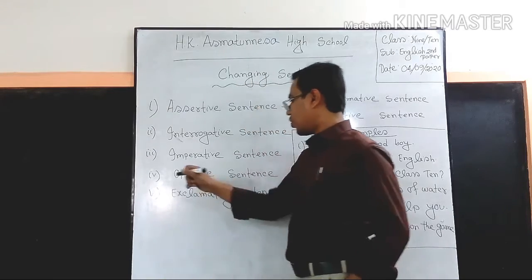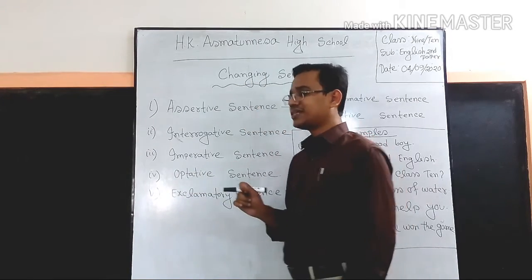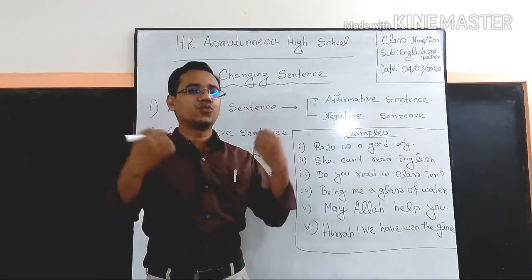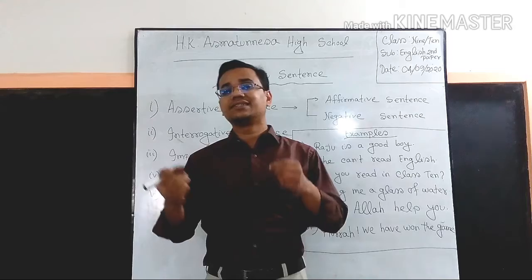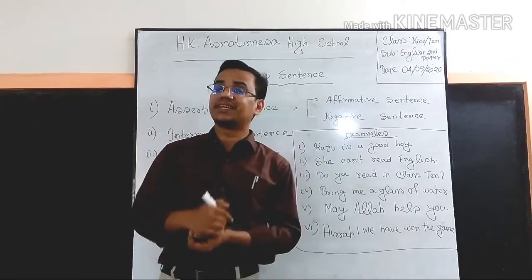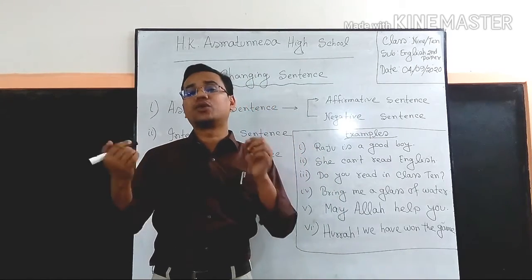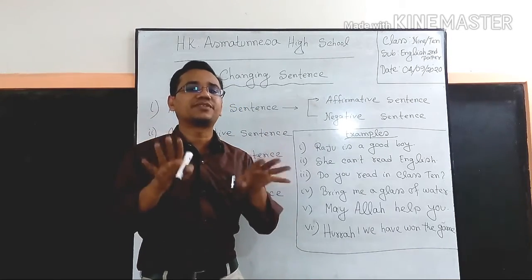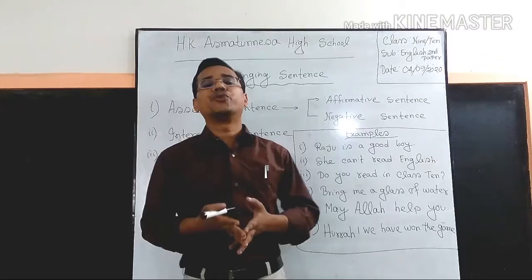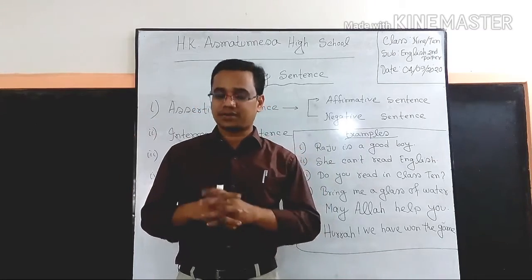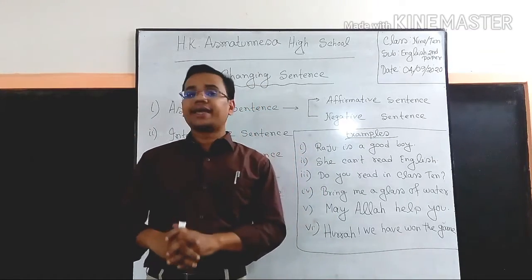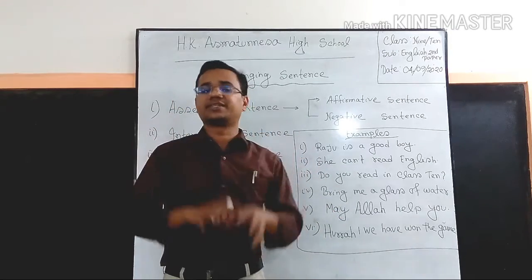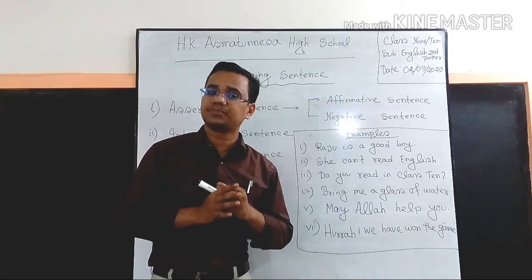And next, optative sentence. What is optative sentence? When any kind of wish or prayer is expressed in a sentence, we can call it optative sentence. That means optative sentence expresses any kind of wish or prayer.